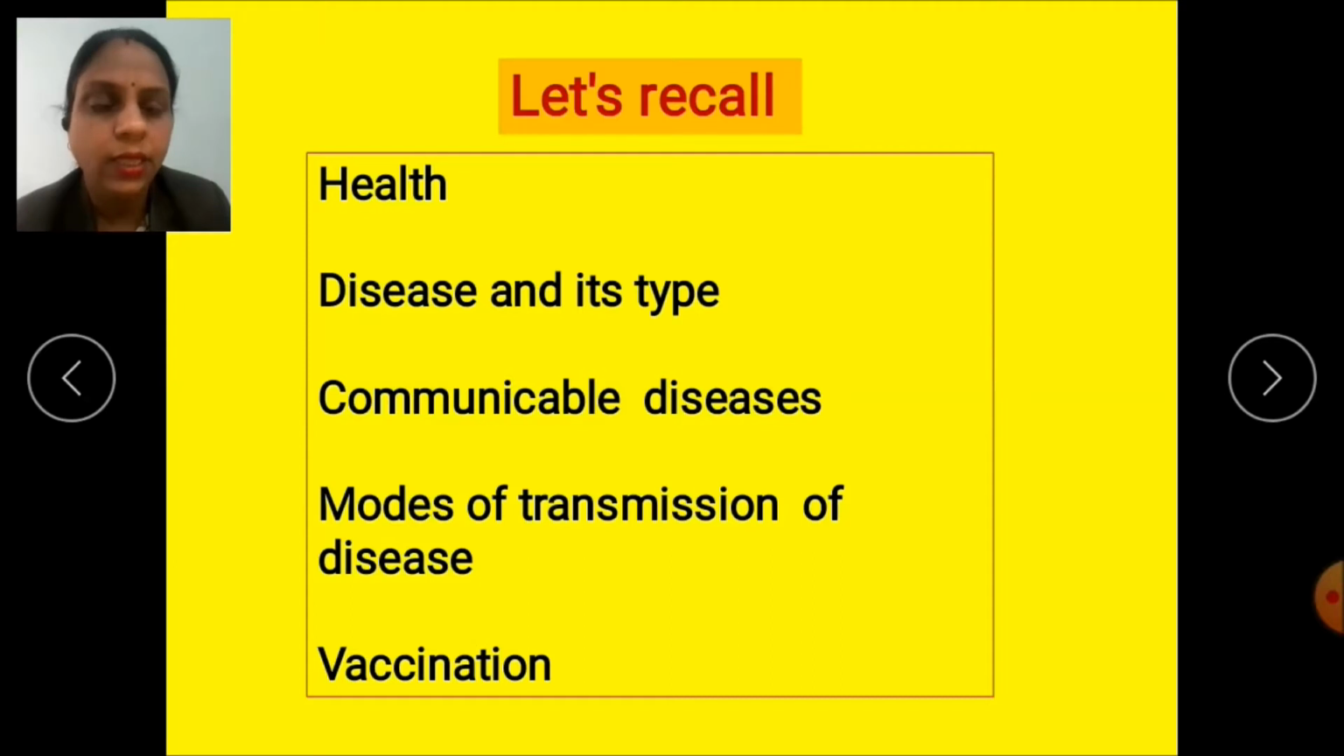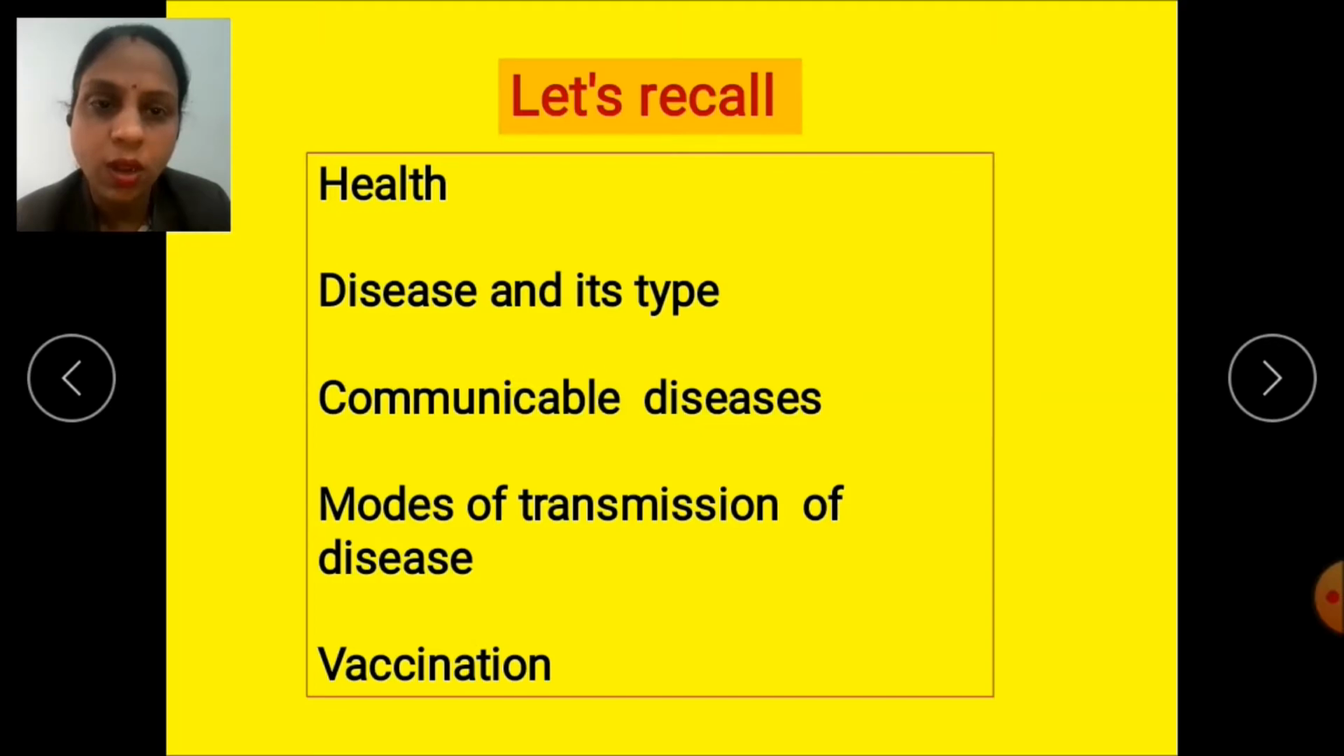The first is communicable disease. So children, what are communicable diseases? Those diseases which are spread from one person to another are called communicable diseases.